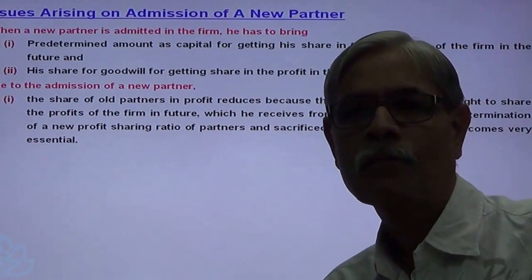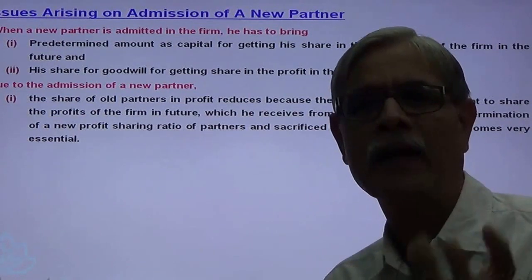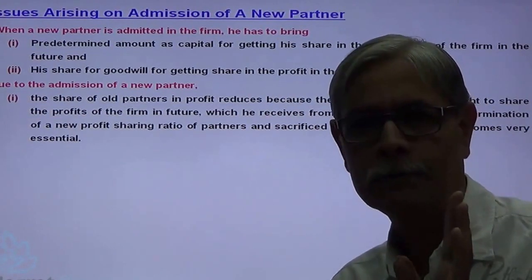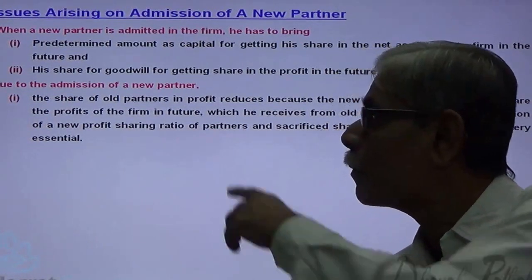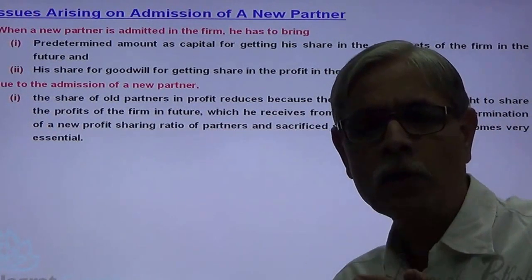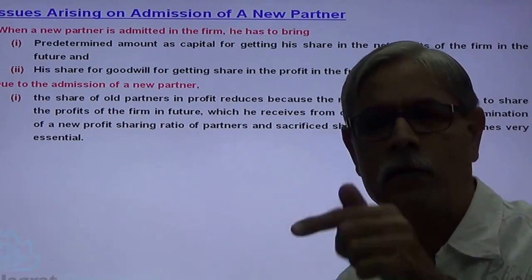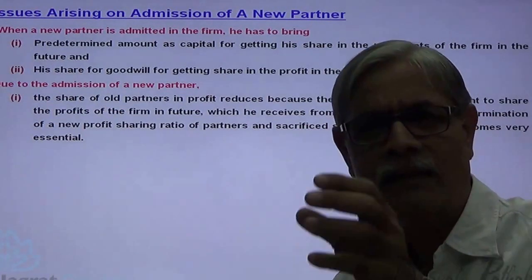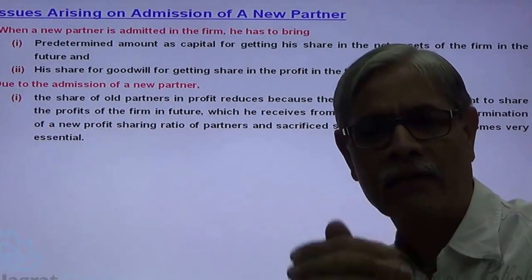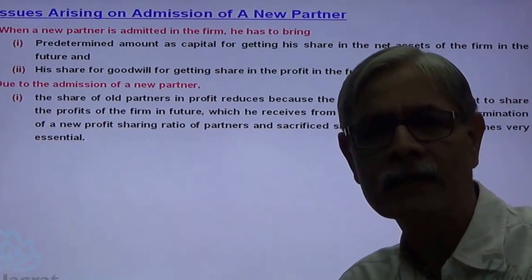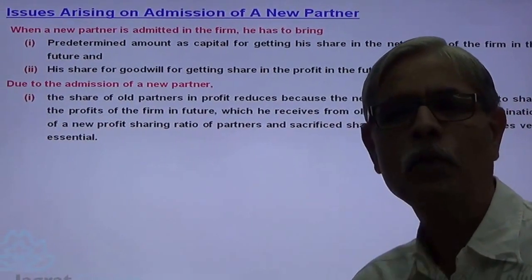Now see what happens when a new partner is admitted. When a new partner is admitted, he brings capital, he brings cash for goodwill. Second, by admission of a new partner, the profit sharing ratio changes. The new partner acquires a right to share the profits. Now whatever right to share in profit is acquired by the new partner is availed by him from the sacrifice made by the old partners.